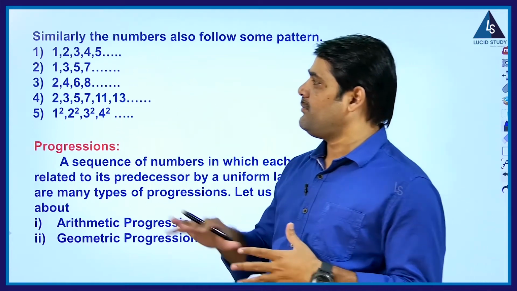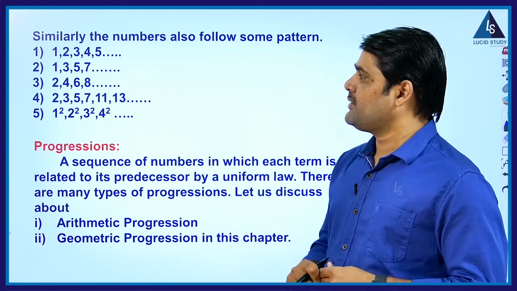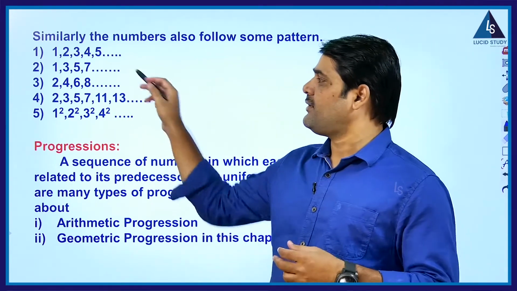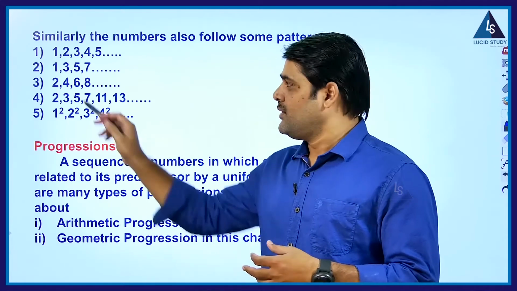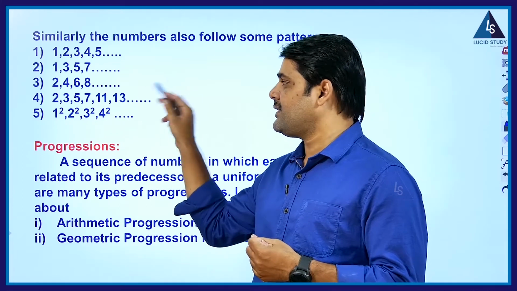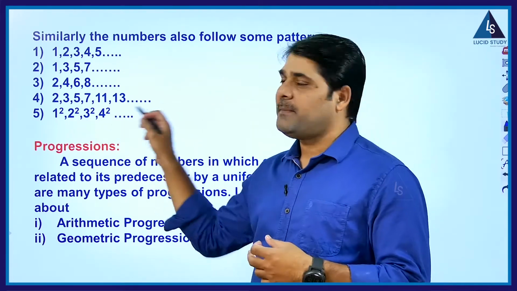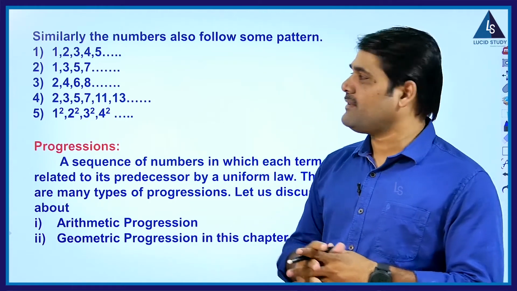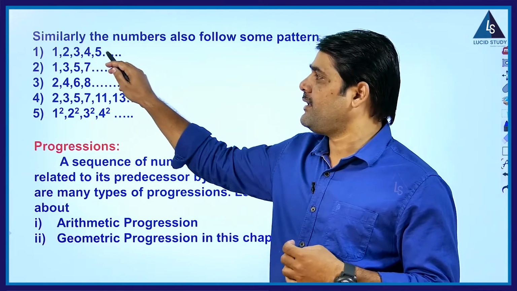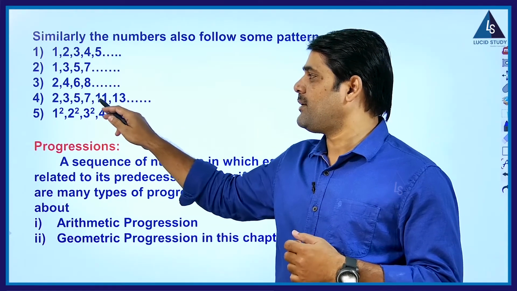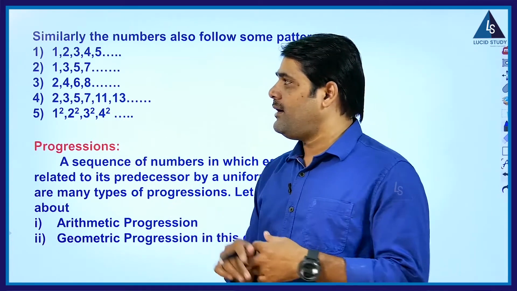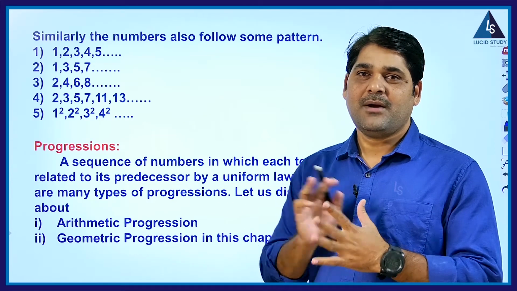See some patterns of numbers I have written over here. See here 1, 2, 3, 4, 5 and so on. These are all natural numbers. Now 1, 3, 5, 7 are odd numbers. 2, 4, 6, 8 are all even numbers. Next 2, 3, 5, 7, 11, 13 are all prime numbers. These are perfect square numbers. So there is a common property shared by all these numbers. See here n is a natural number, this is odd number, even number, prime number and square number. So there is a common property followed by all these numbers. So they are forming some patterns here.